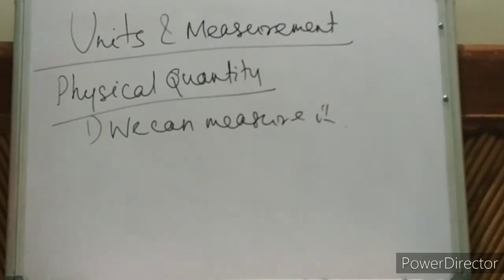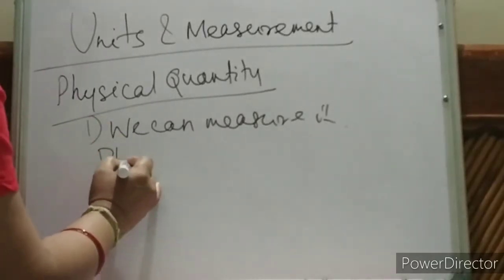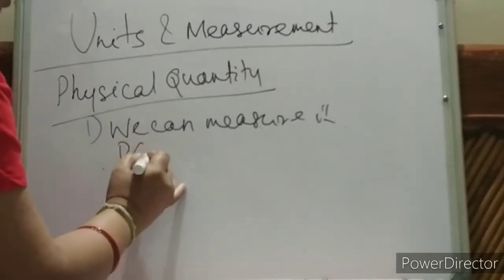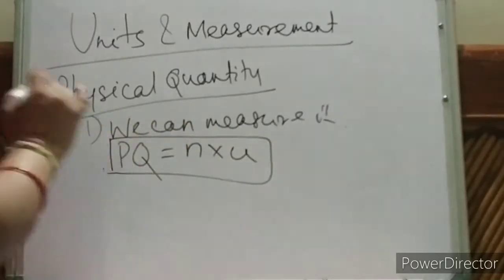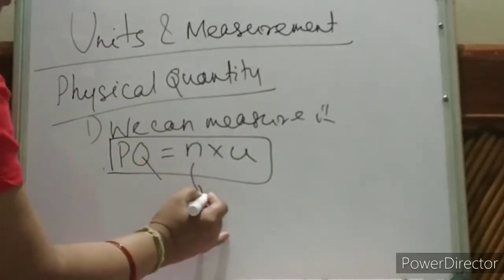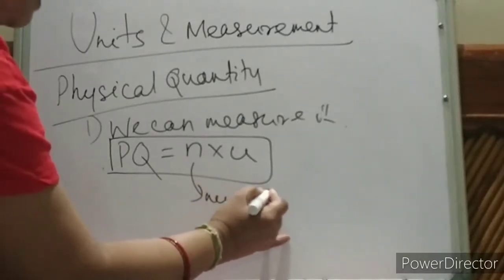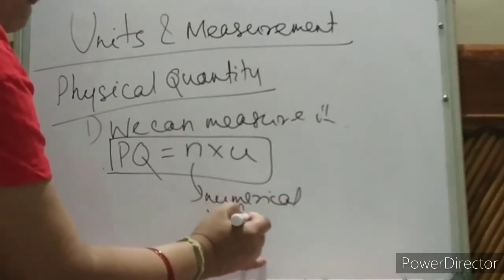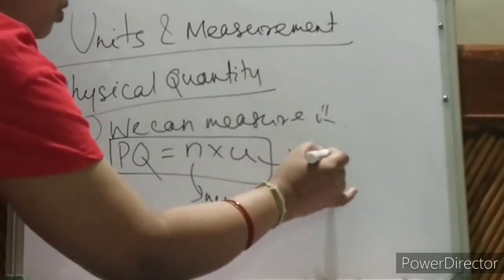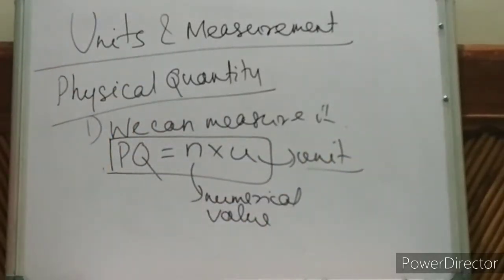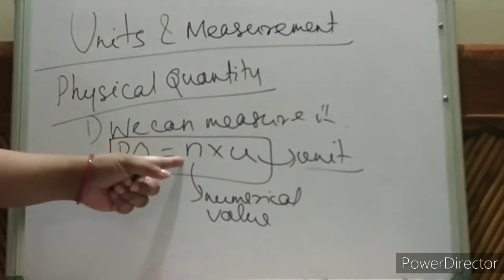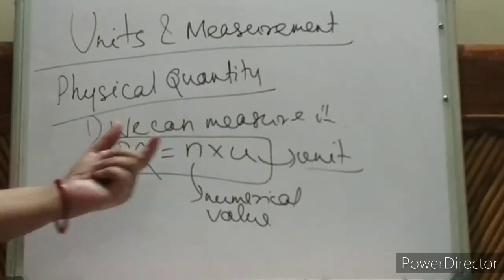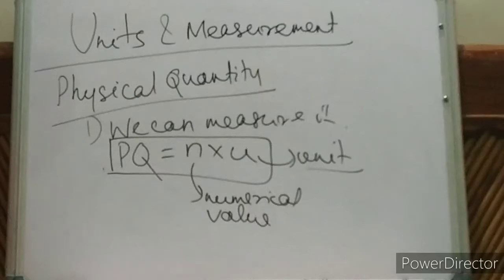Then, how to measure this physical quantity? We can denote it as PQ. We can measure it by this formula: N into U. What is this N? N is your numerical value. U is your unit. Unit you know, we have studied in class 9. What is this N? N is the numerical value, that means number of times of the unit.